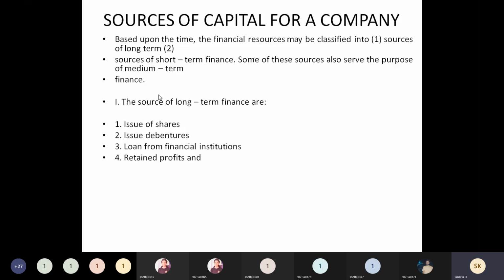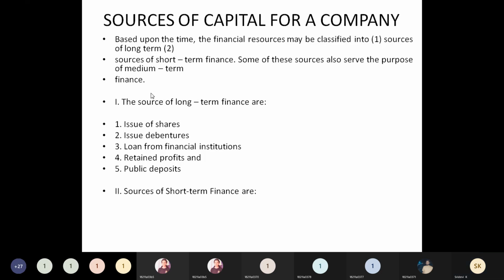Not only in these conditions, in case they want to expand the company also, they use this retained profit. And the other one is public deposits. They collect public deposits also. Like these public deposits, you can get by issuing the debentures also.